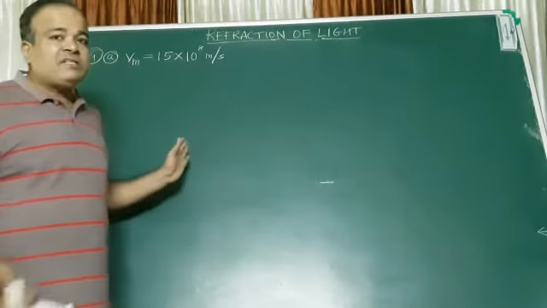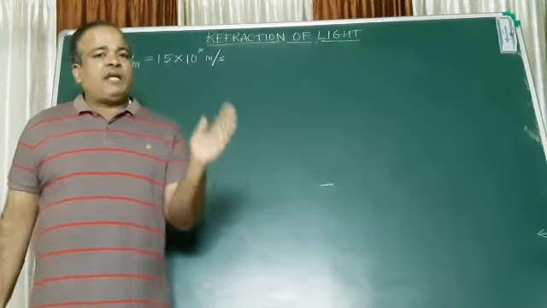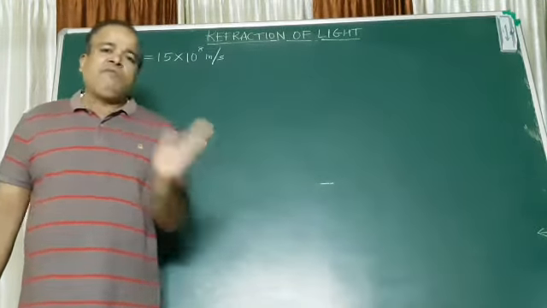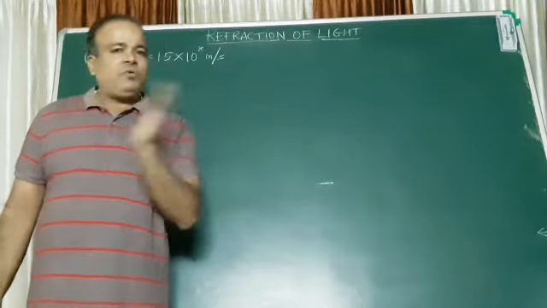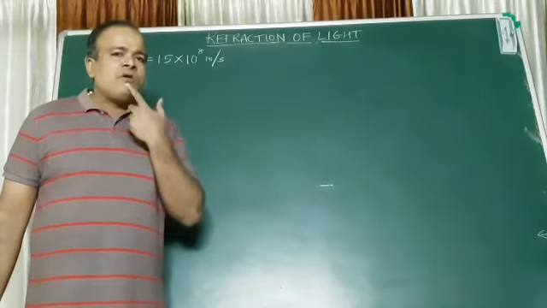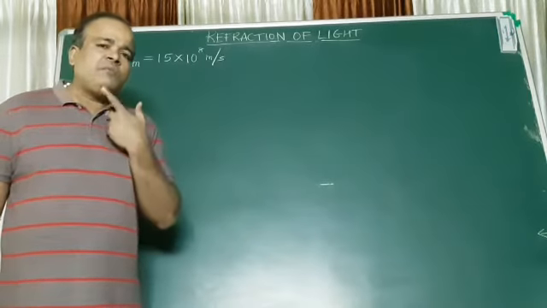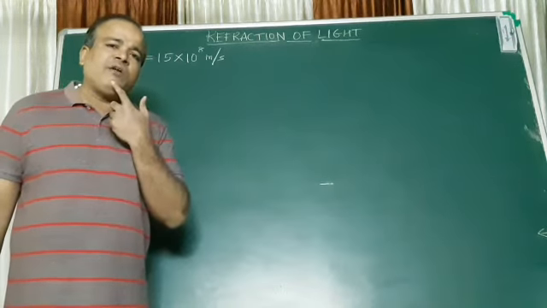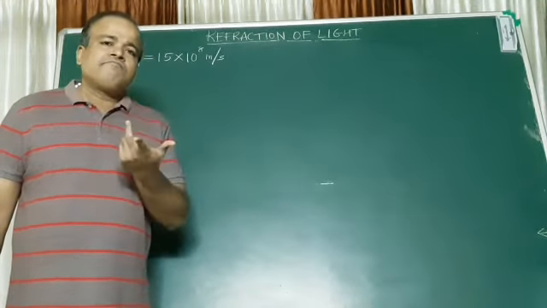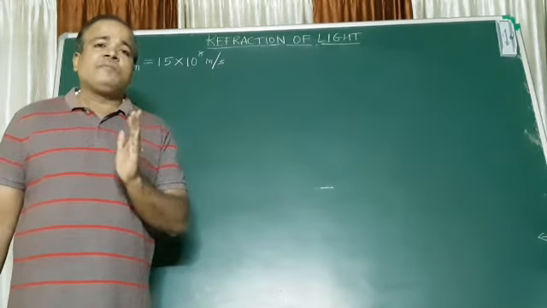In the previous sum which you did, we learned the refractive index of the second medium with respect to the first medium, or one with respect to two. But in absolute, only one medium is being discussed. The other medium is not there. So how to find it?